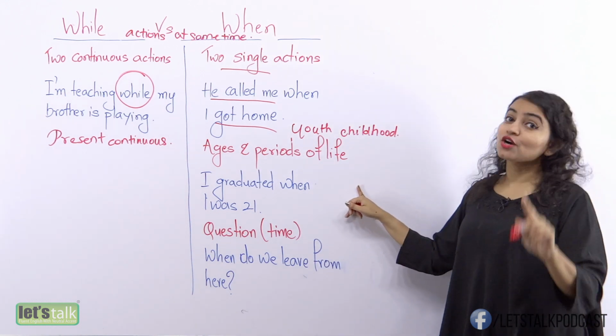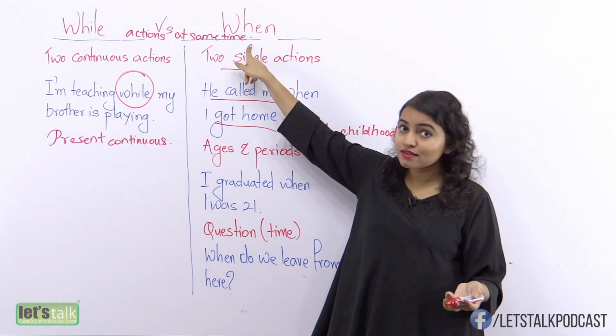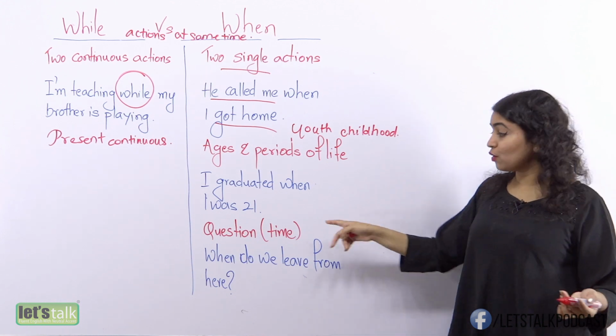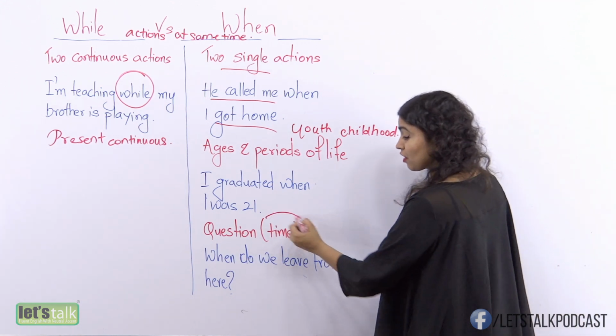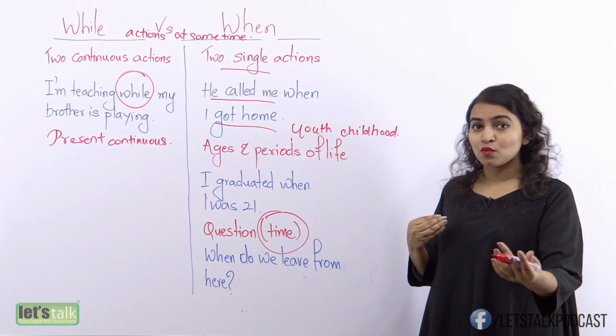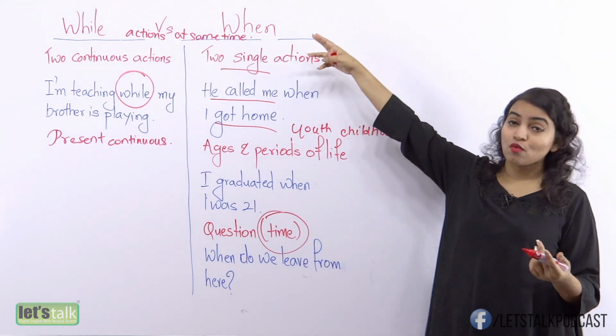Now, the third instance or the third time when you can use the word when is when you are asking a question to get the answer as far as time is concerned. So if your question will give you an answer about a time, that's when you will use when.